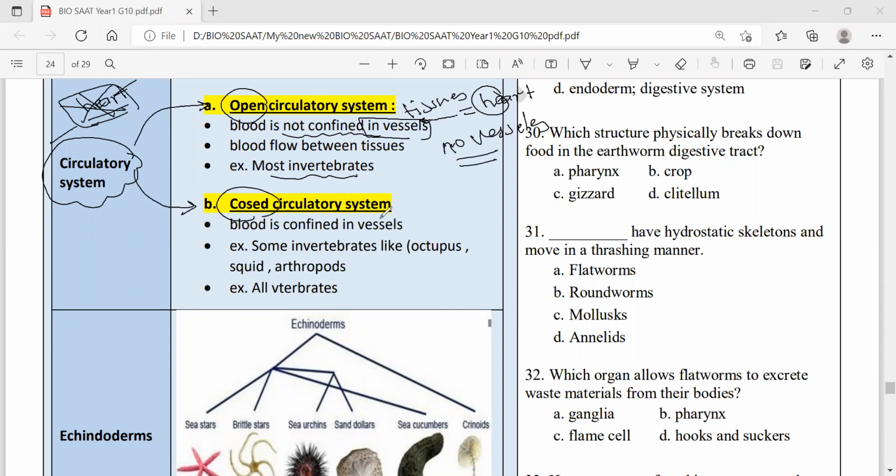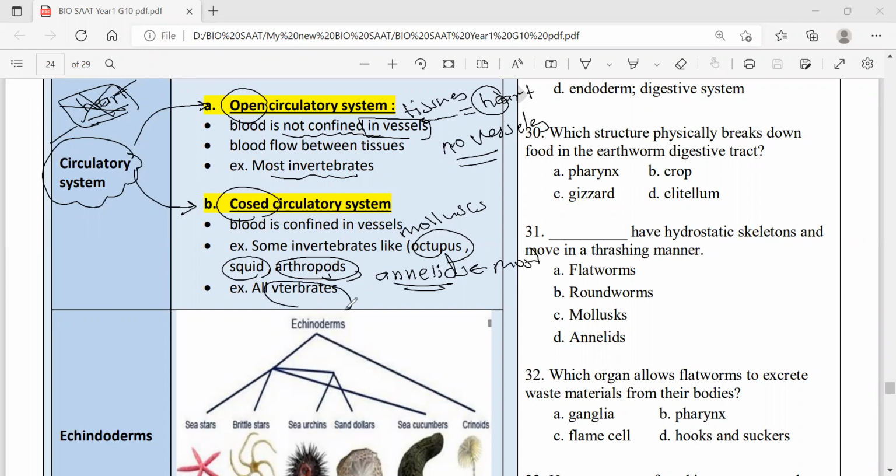And some of them, like arthropods, like some of the mollusks, octopus and squids, only these. In addition, also you can say some of the annelids as well. Most of the annelids, not all, like earthworm, they have what? They have a closed circulatory system.